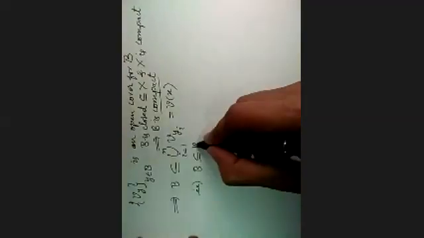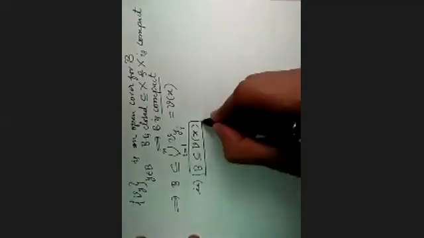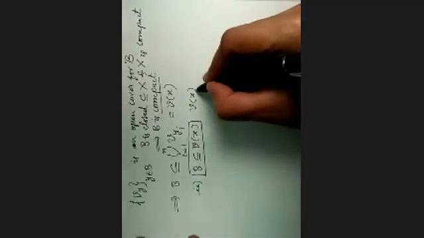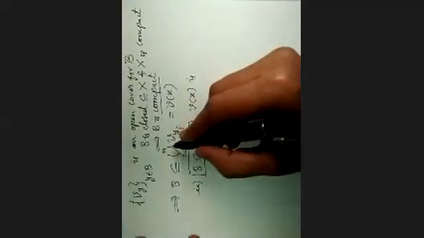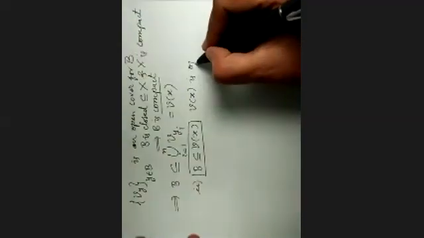I rewrite it: we have B contained in V of x. And V of x is a union of open sets, so therefore it is an open set. I got an open set containing B. And remember our x is fixed; for one element x, all these things are happening.